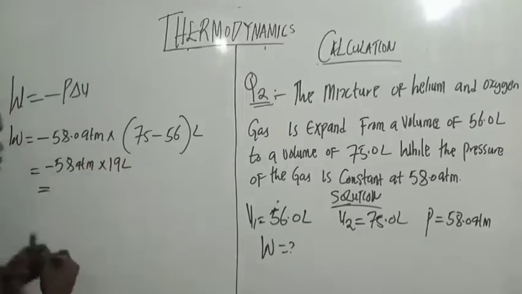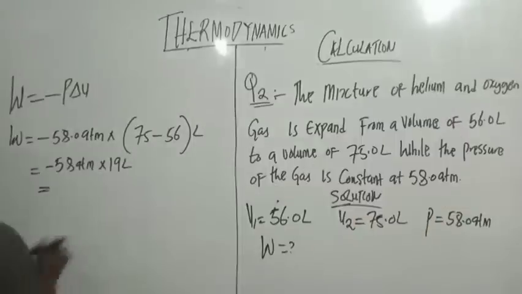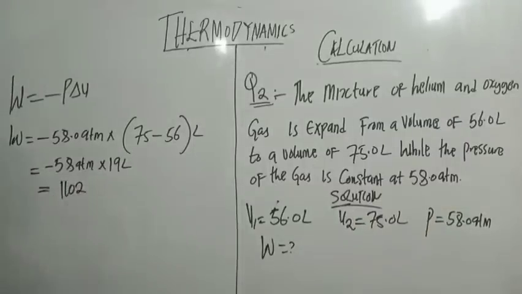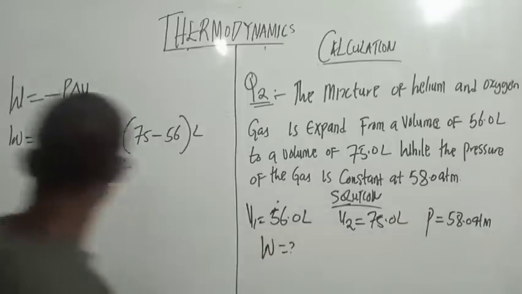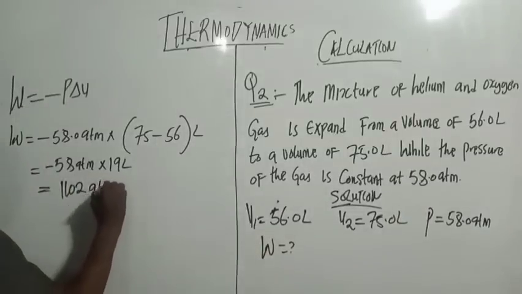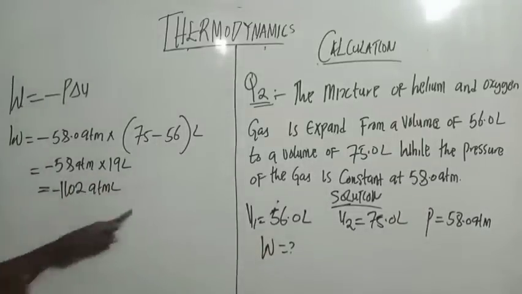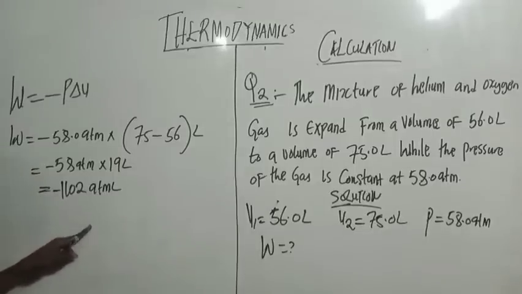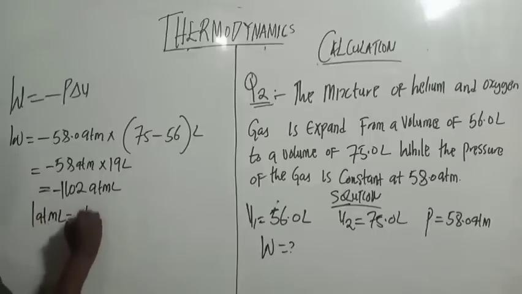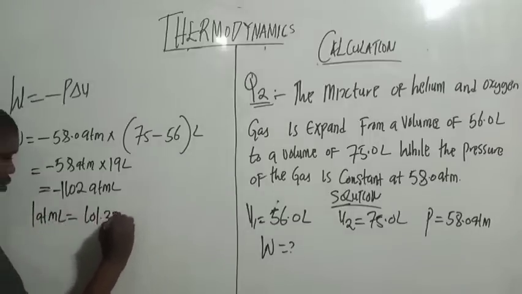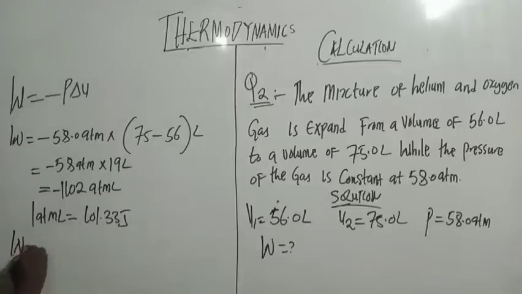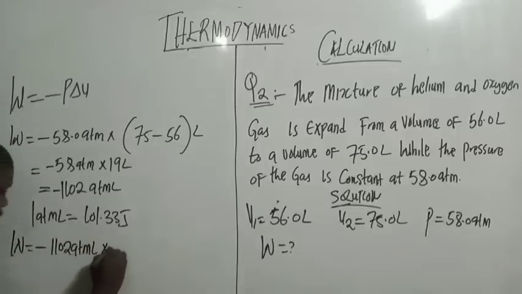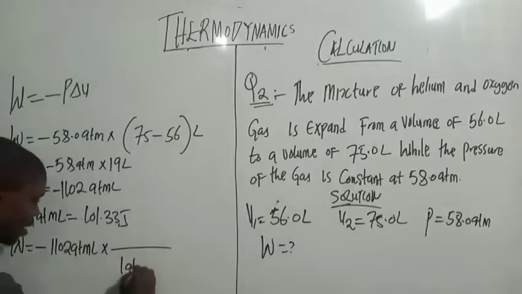When you sum them together, 1102 atm liter. But understand that there's no way I can leave it like this. I must convert atm liter to joules. So 1 atm liter equals 101.33 joules. So my work done here is going to be minus 1102 atm liter times 1 atm liter.